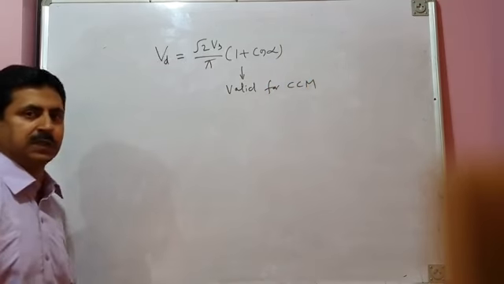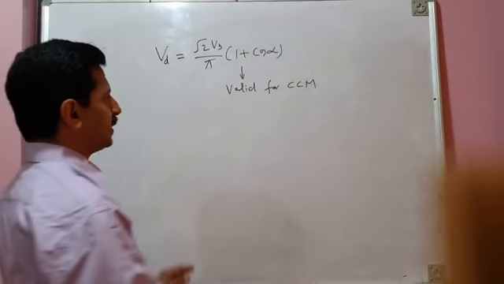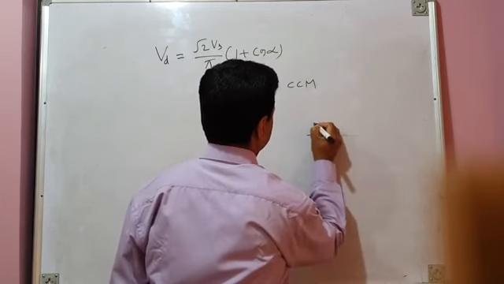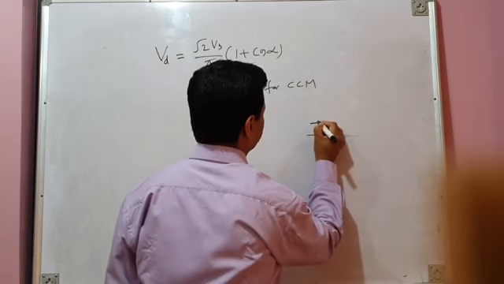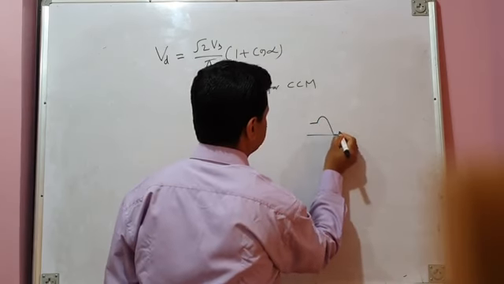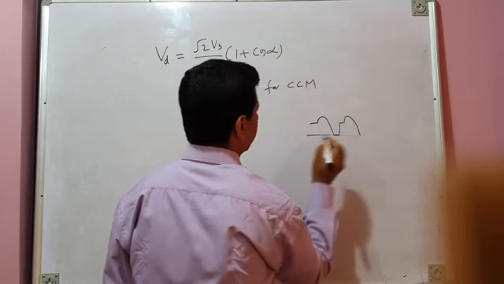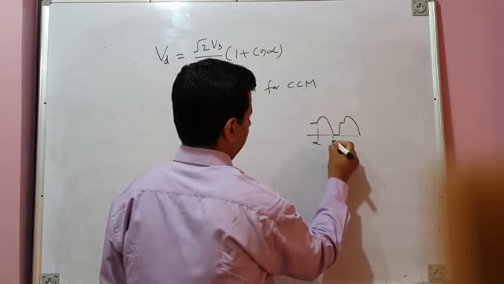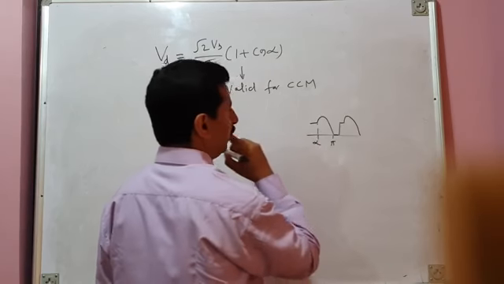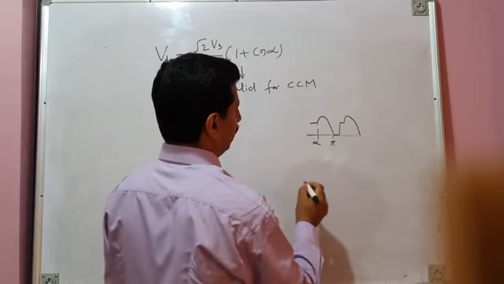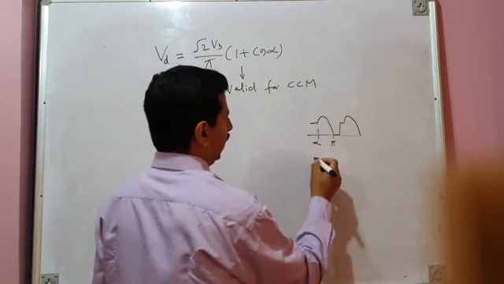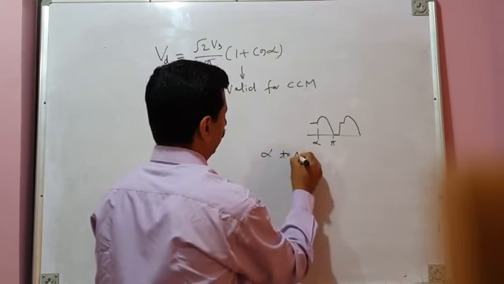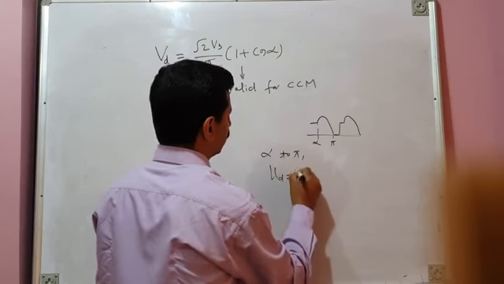It's not valid for discontinuous conduction mode of operation, because in the discontinuous conduction mode of operation, you have seen yesterday, for RLE load, your load voltage is like this. Okay, and we have identified different intervals. This was from alpha to say pi. From alpha to pi, we have identified the interval as thyristor conduction interval. And during this period, your load voltage is same as source voltage.